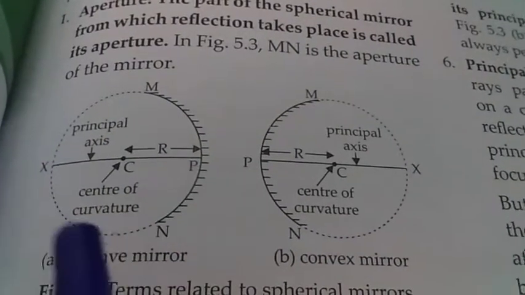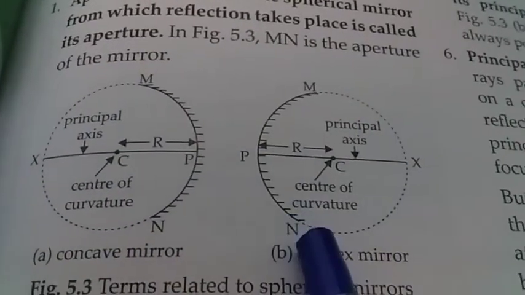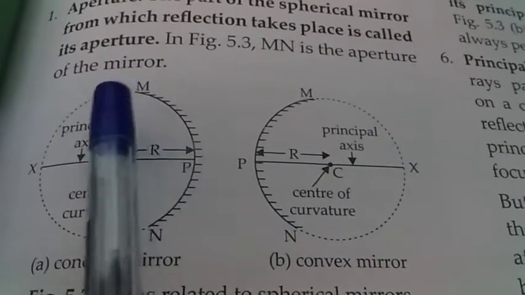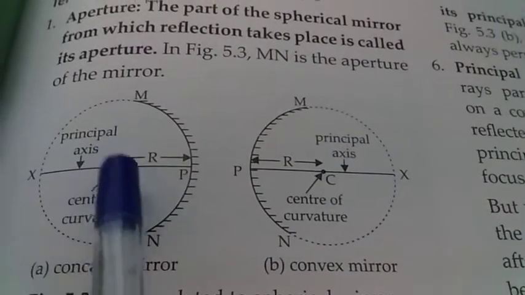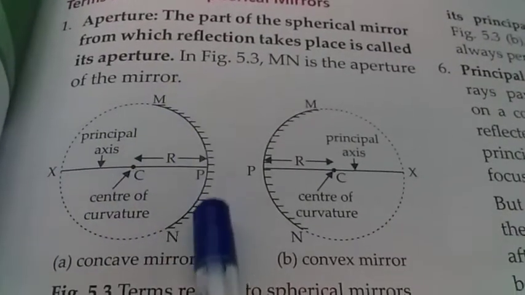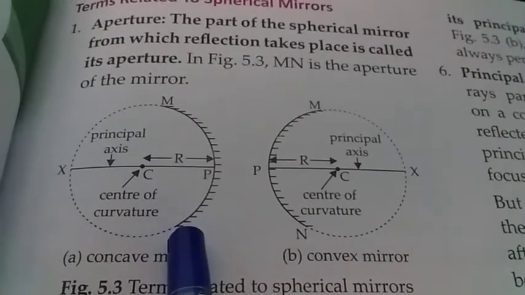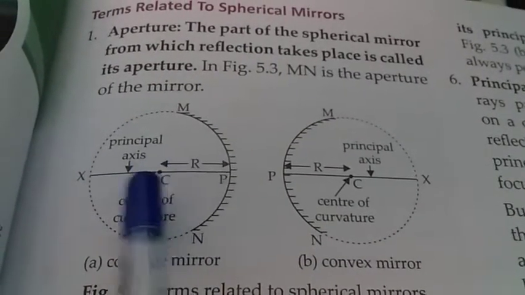So let's have a look here. This is a concave mirror and this is a convex mirror, and suppose this is the hollow glass sphere. The geometric center of this hollow glass sphere is called the center of curvature. This is the center of curvature.